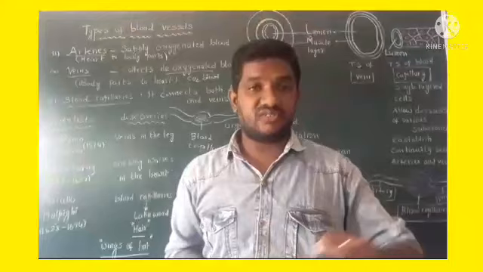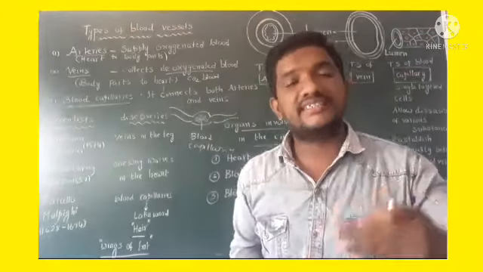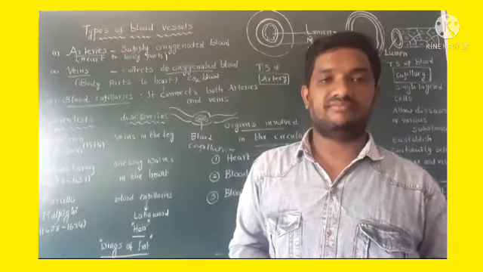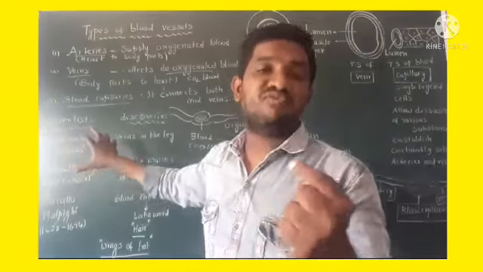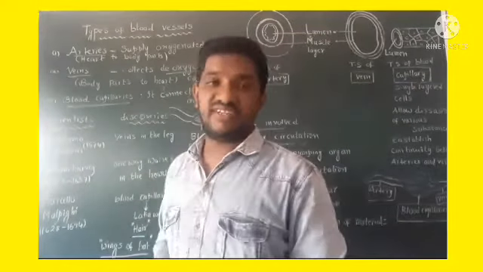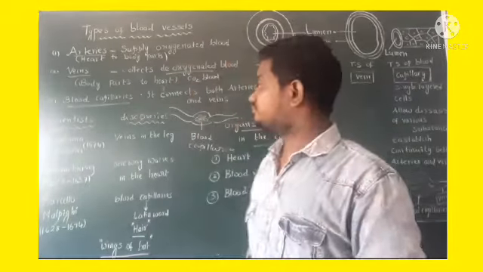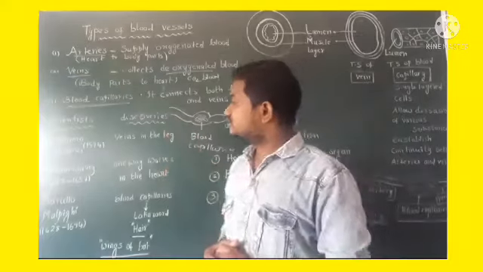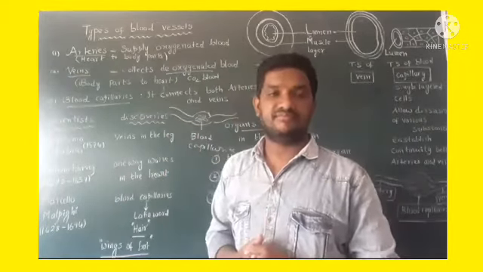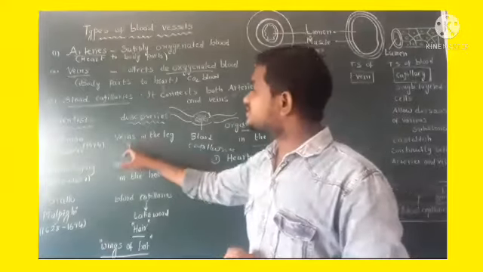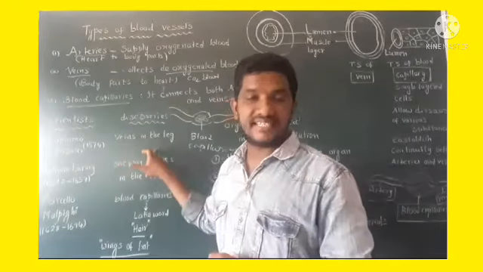So coming to next one, scientists and discoveries. See here, the first one, Girolamo Fabrici, in 1574, he discovered veins are present in the leg.